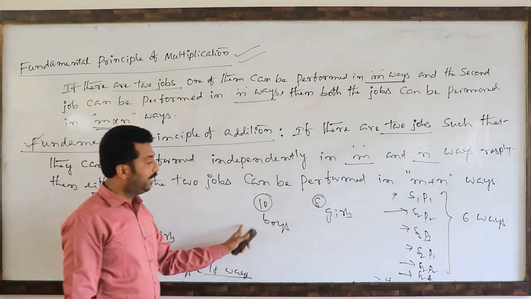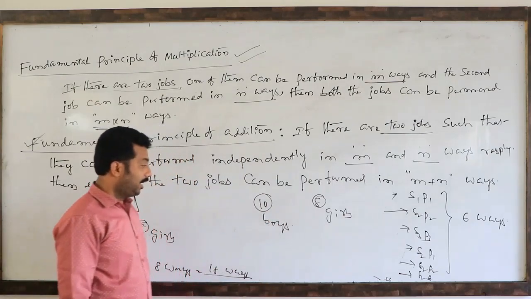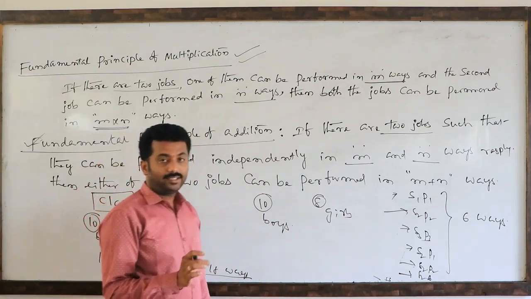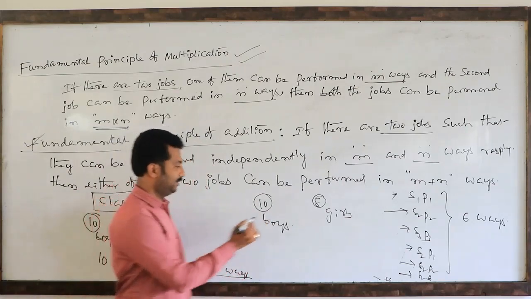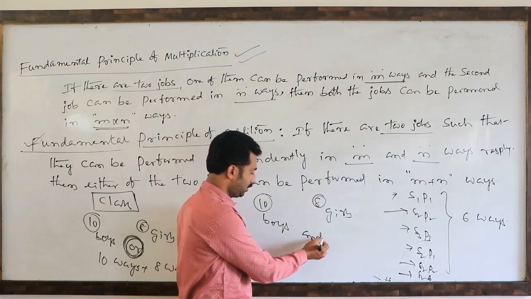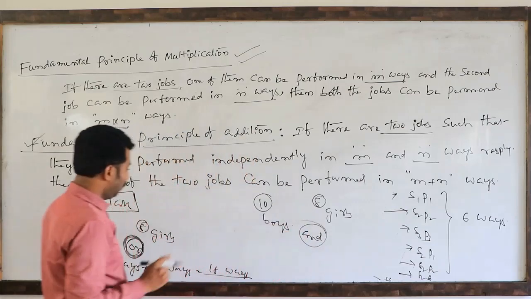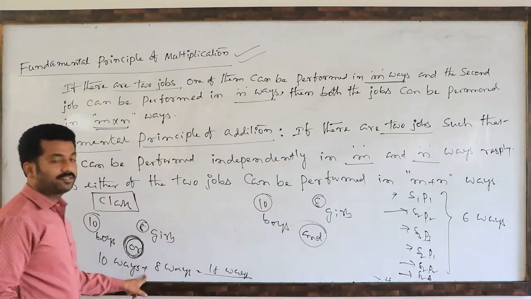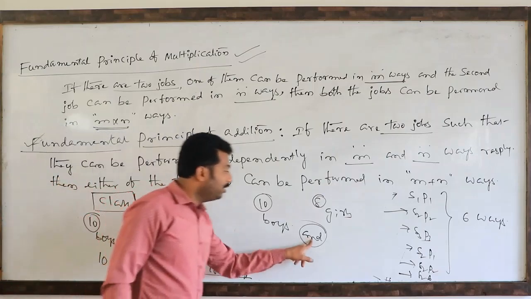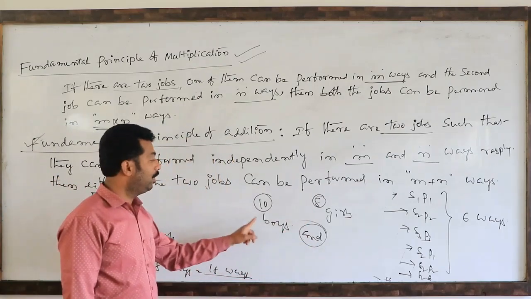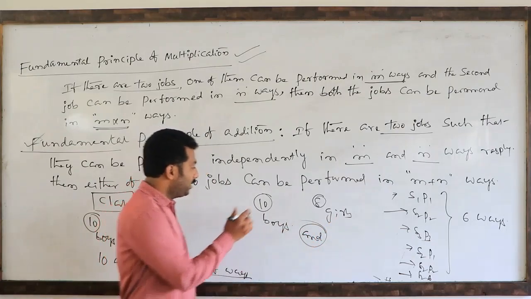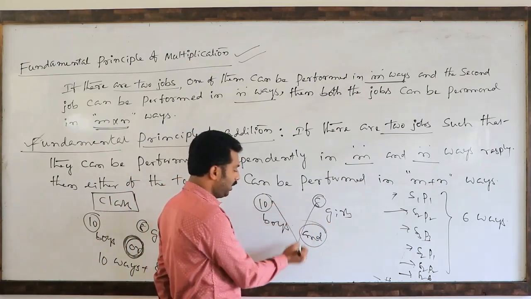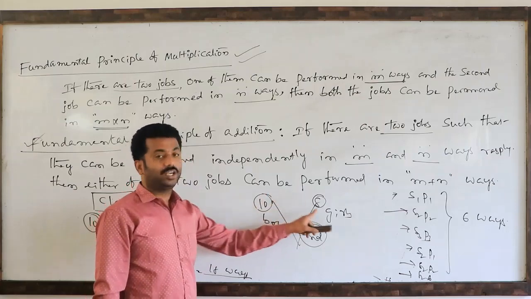10 boys, 8 girls. The class teacher wants to select a boy and a girl. See here, the word 'or' means plus, and 'and' means multiplication. So with 'and', the work is not completed yet. Suppose, what is the teacher's work here? One boy and one girl.